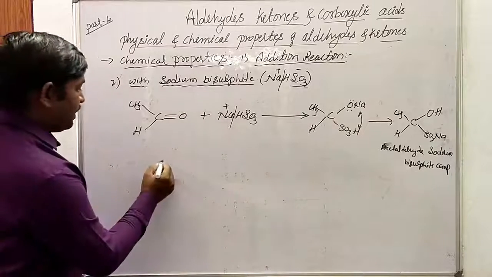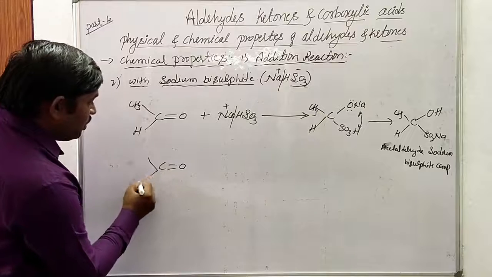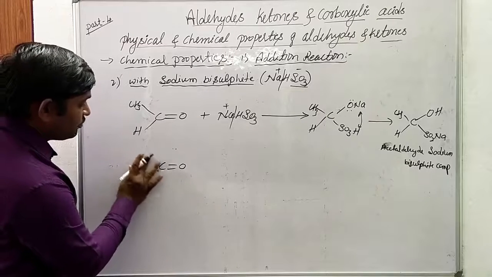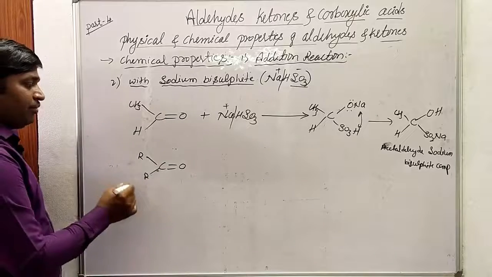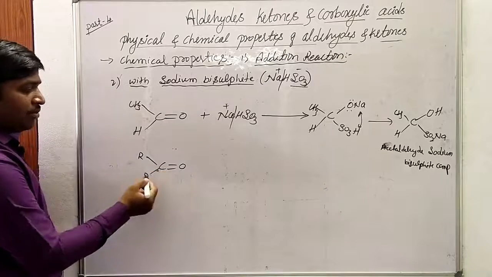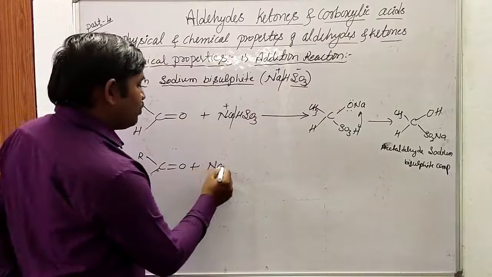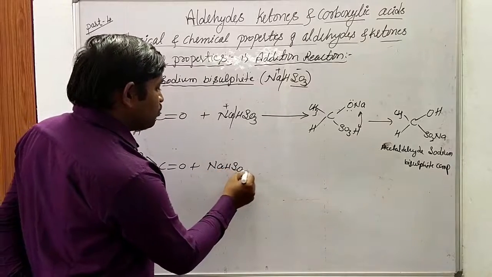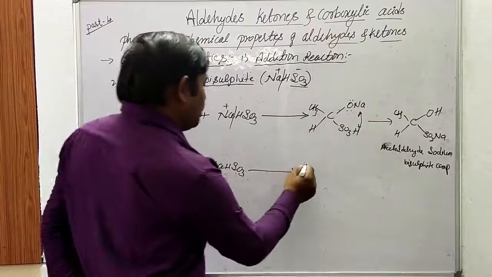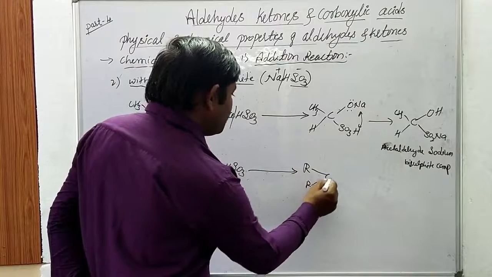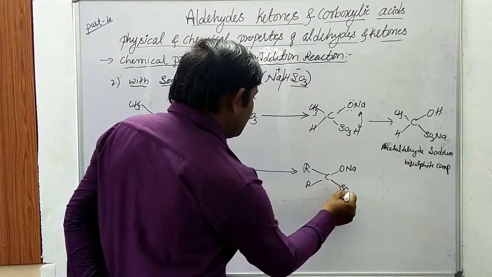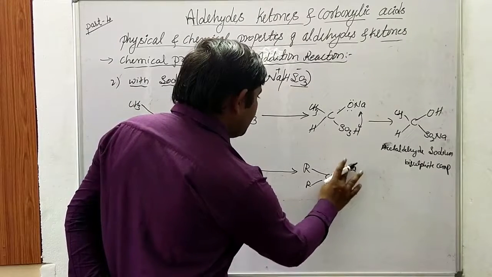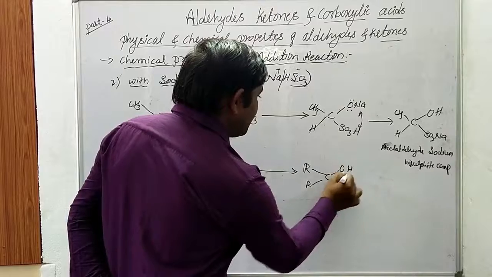Here you may consider a ketone, C double bond O, with R and R. The general formula for the ketone is R, C double bond O, R, which when it reacts with sodium bisulfite produces CONa and SO3Na.